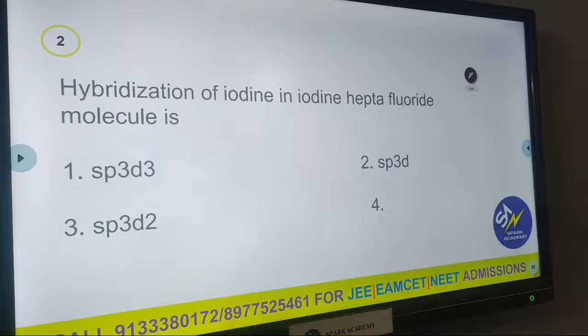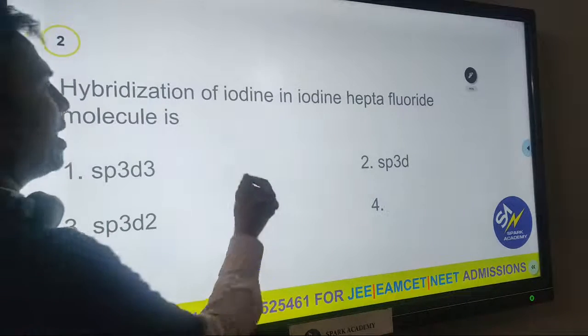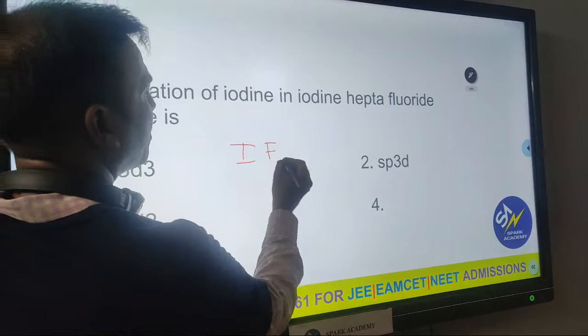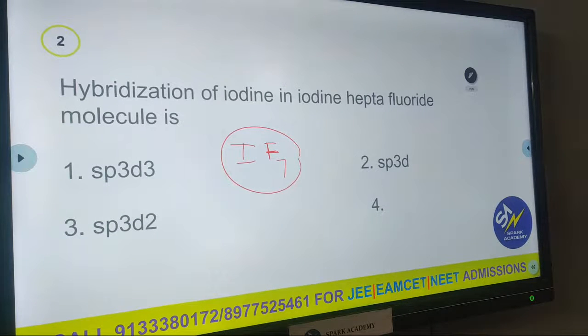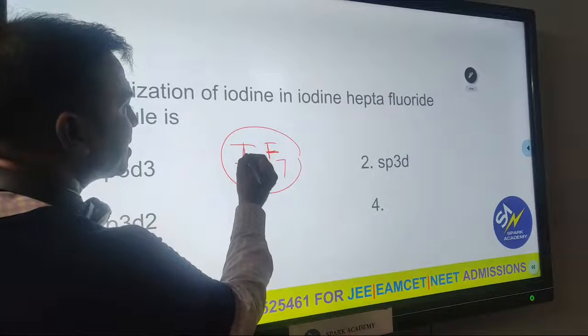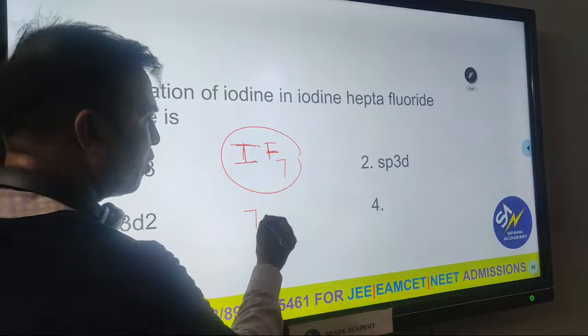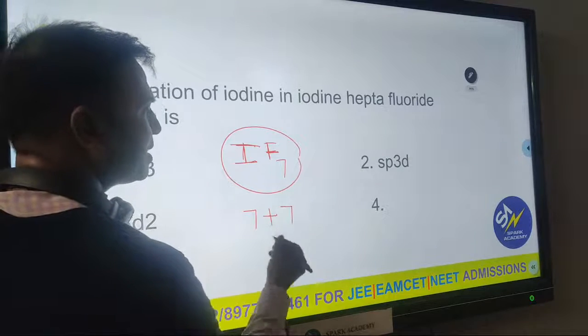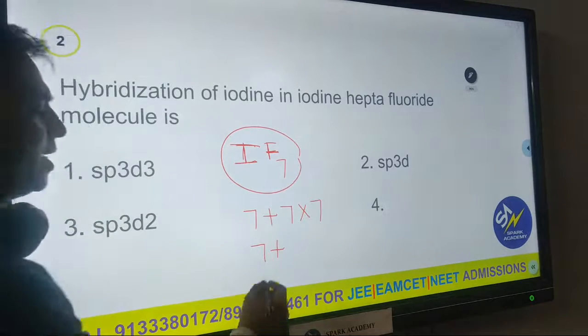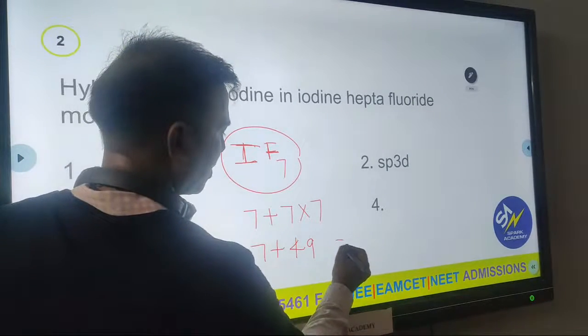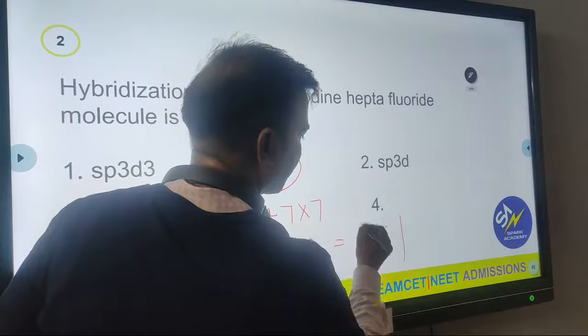See the next question: hybridization of iodine in the iodine heptafluoride molecule. How to find its hybridization? What is the central atom here? Iodine. What about iodine's valence electrons? 7. What about every fluorine? Every fluorine has 7, so 7 into 7 is 49, plus 7 is 56. Which number do we have to divide by?